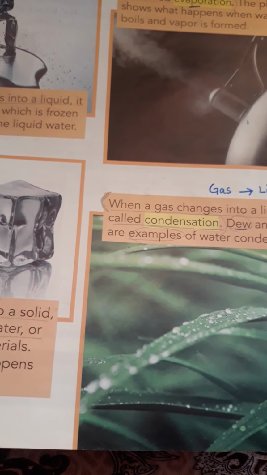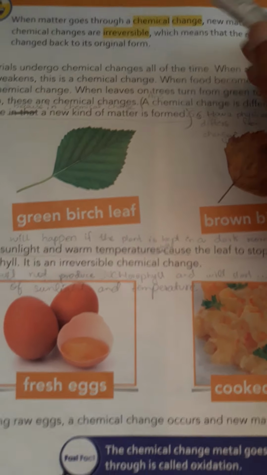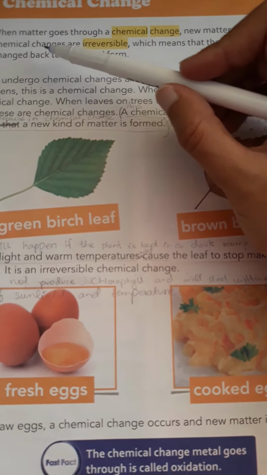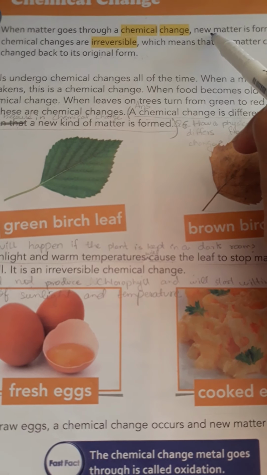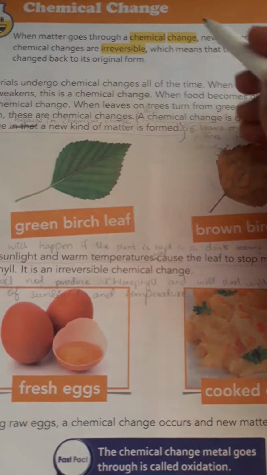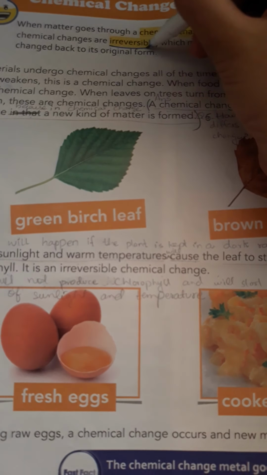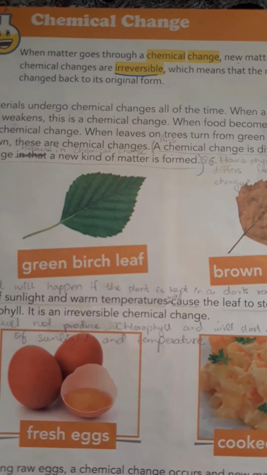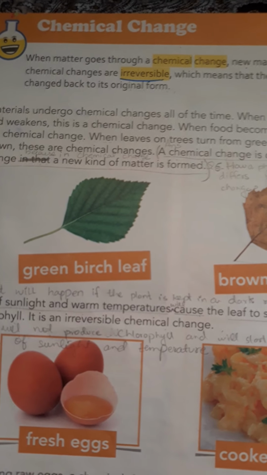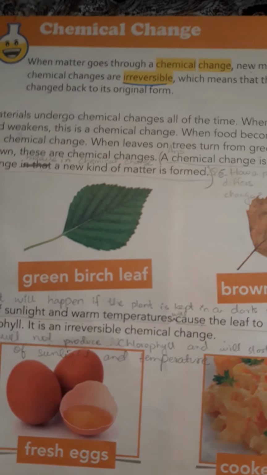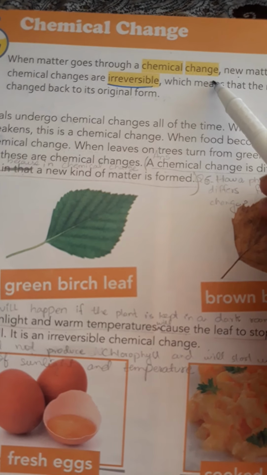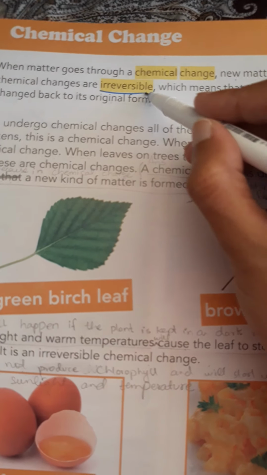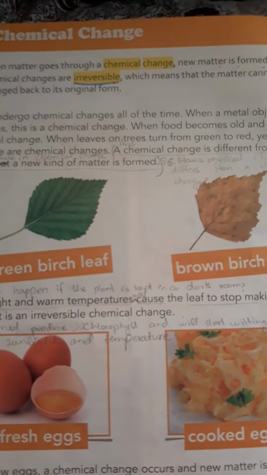Next page, page number 150. The topic is the chemical change. We have learned the physical change. Now it's time for chemical change. When matter goes through a chemical change, a new matter is formed. Most chemical changes are irreversible, which means that the matter cannot be changed back to its original form. In physical change, no new matter is produced and it was reversible. On the other hand, chemical change is a change in which new matter is produced and it is irreversible, means that it cannot be converted back into its original state.